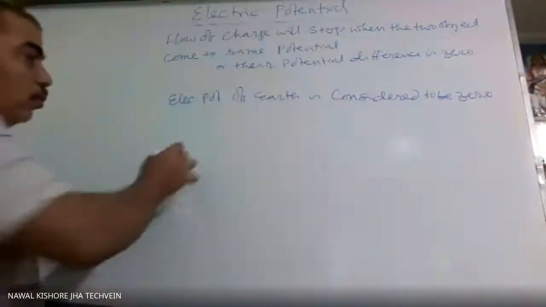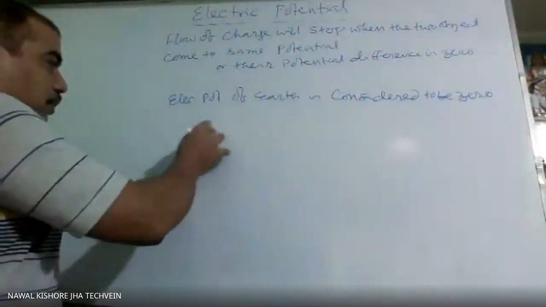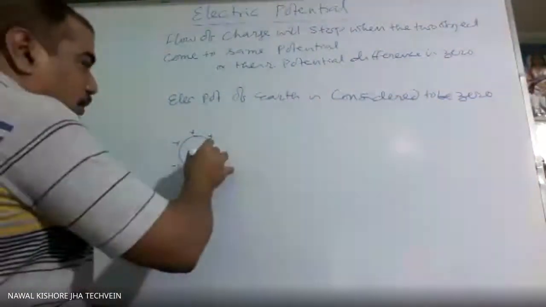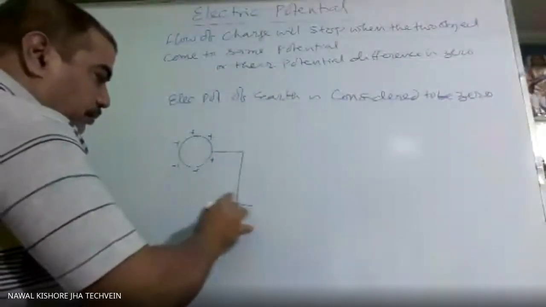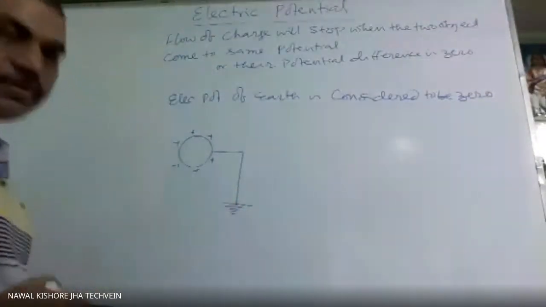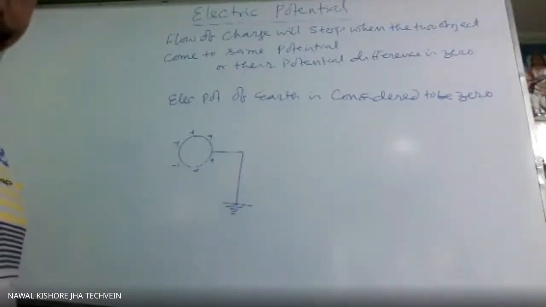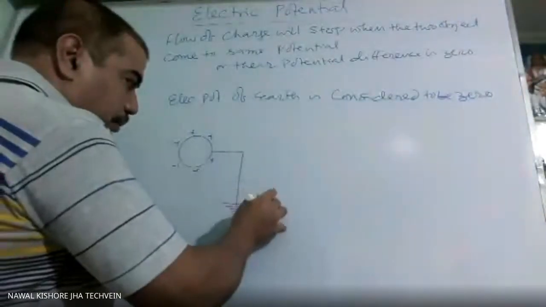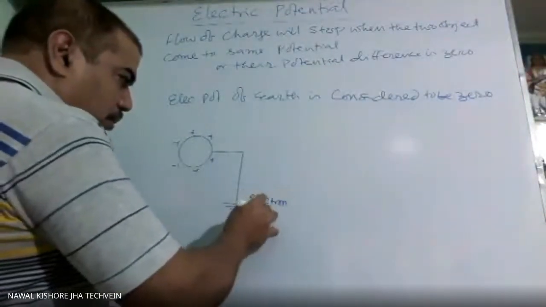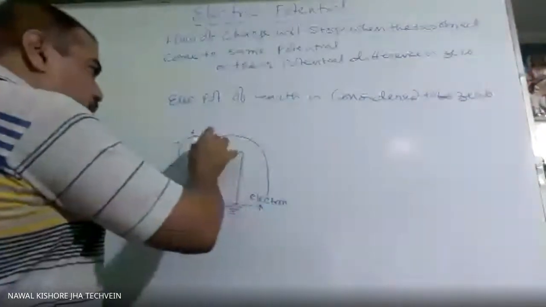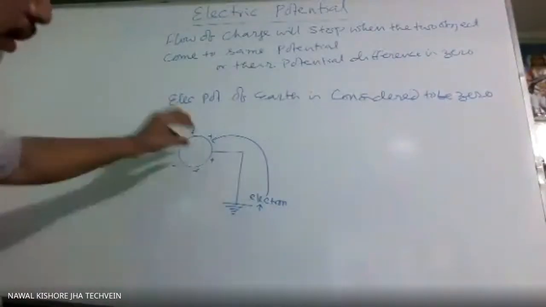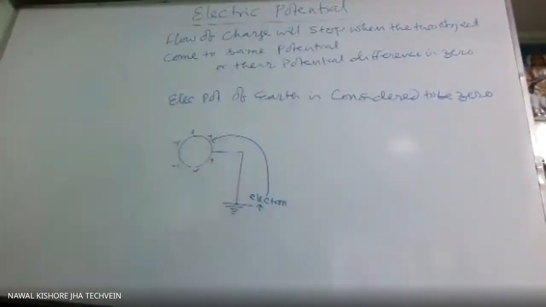Now, when a positively charged object, suppose this object is positively charged, this is connected to Earth, what will happen? The electrons will start moving. This we have done in class 8, no? So electrons will start moving and will reach to this place, till this also become the potential of Earth, that is 0, till it become uncharged.